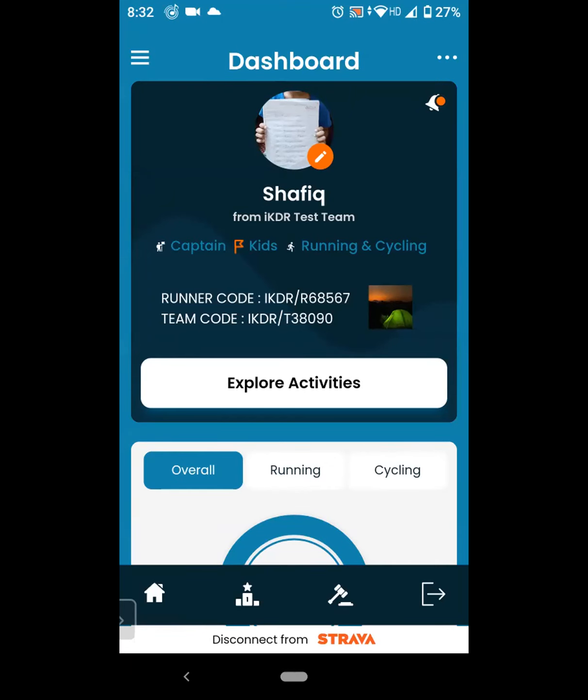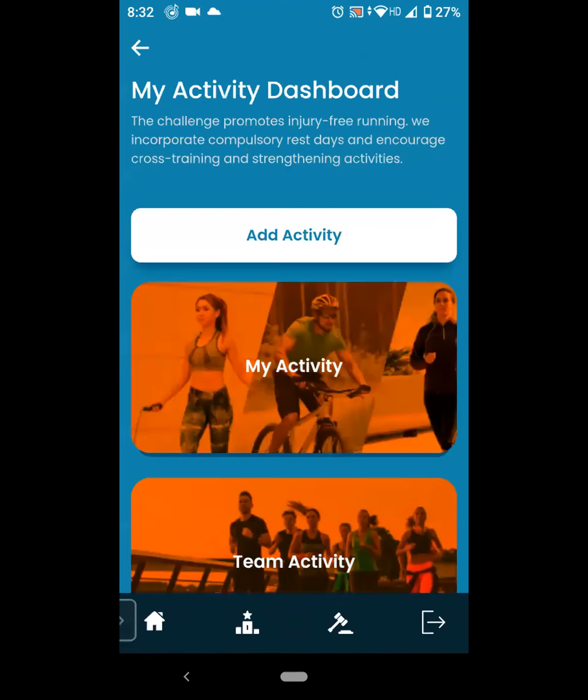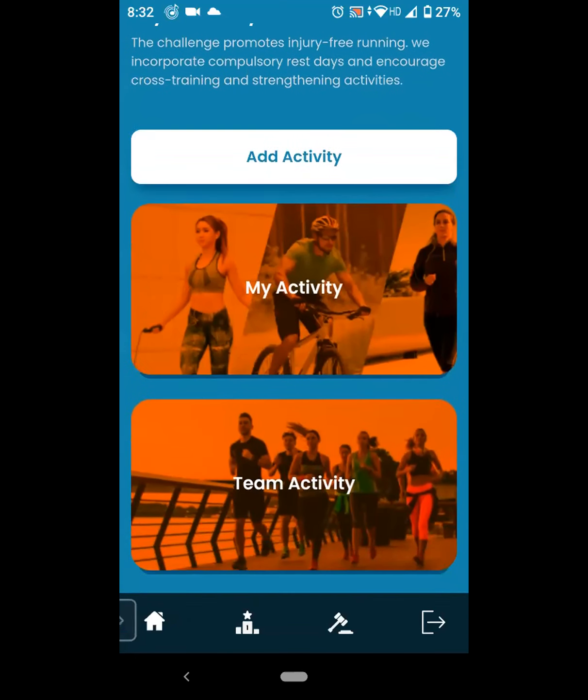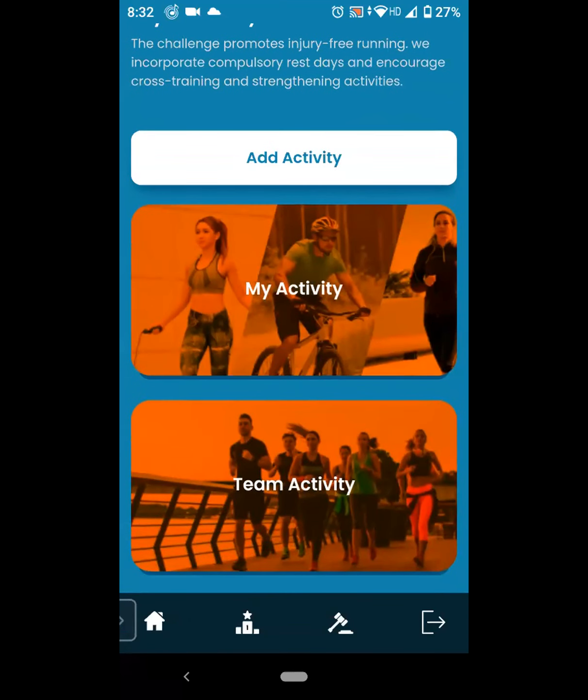Now, if you click on explore activities, you will see there are 3 tabs. One, to add your own activity. My activity is to check your own activities of previous times. And the third option is only available to the captain and the vice captain, which is team activity. You can approve your activities in this team activity button. So can you click on this, please?